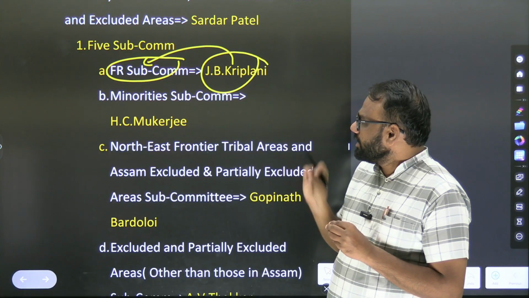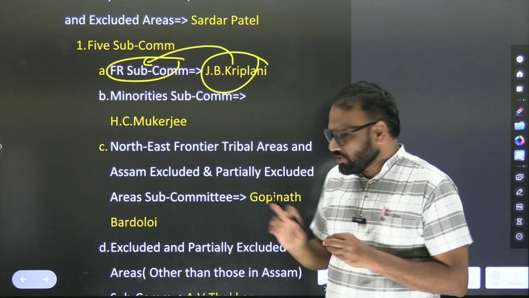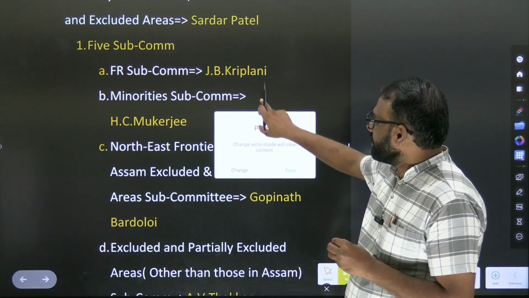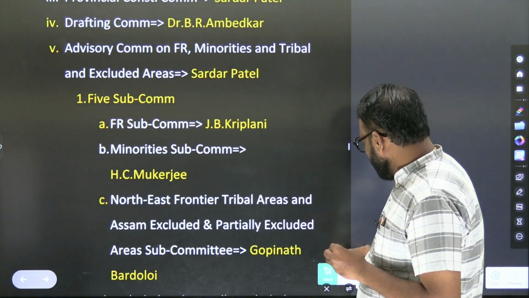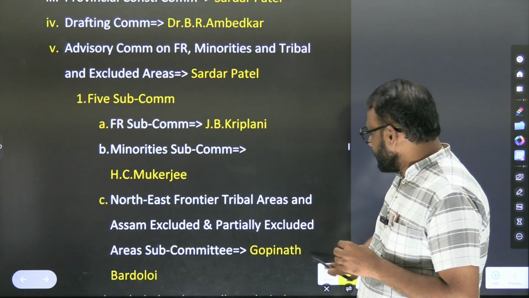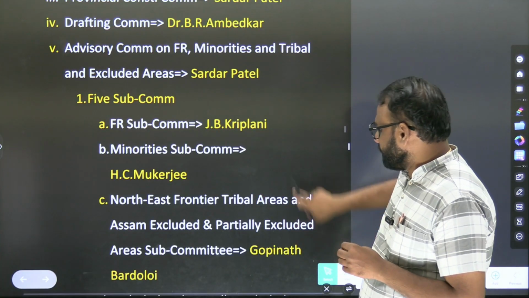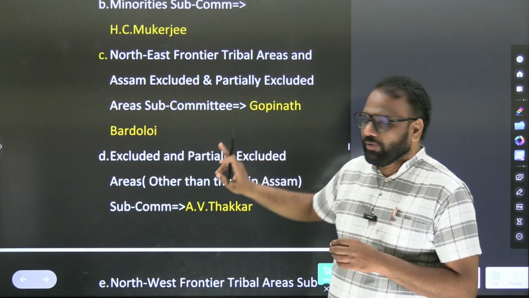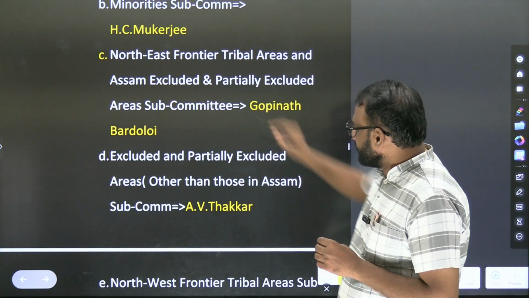Just retain that J.B. Kripalani was part of the Constituent Assembly. We will not focus here also. We will not retain the content. Next, H.C. Mukherjee was part of the Constituent Assembly. Next, Gopinath Bardoloi was part of the Constituent Assembly. We will ignore the other content.